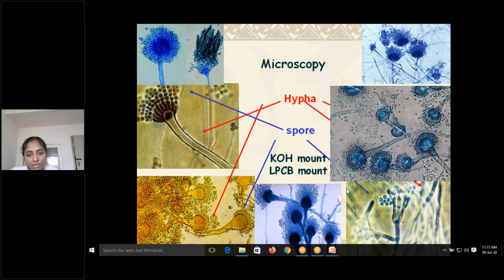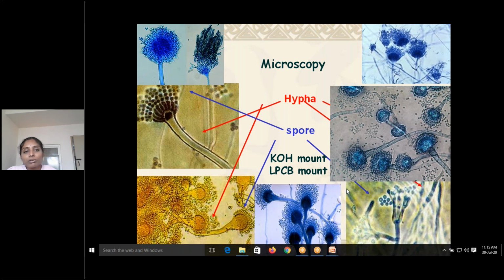So again, diagnosis is very important. Is it really causing the disease or not, because they are present in the environment? It's a challenge to the laboratory person also, because when he or she is diagnosing, they should be very careful, as these are present everywhere. Are they really diagnosing the pathogen or opportunistic fungus from the sample, or is it just a contamination? Laboratory contamination is also very important, because based on your report, the treatment will be decided.